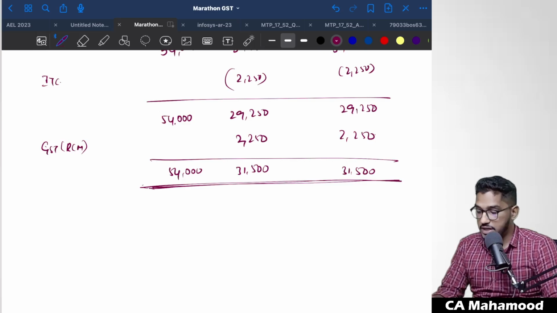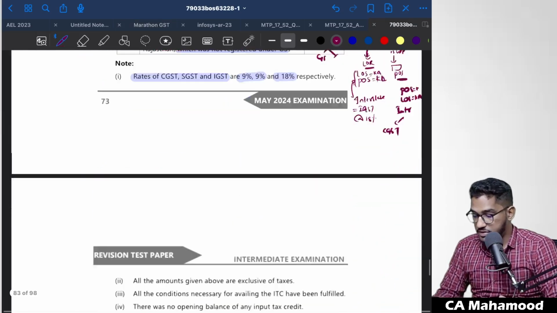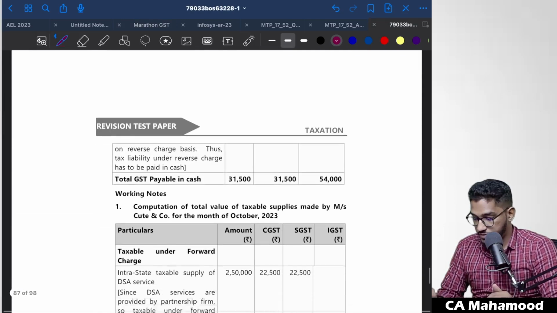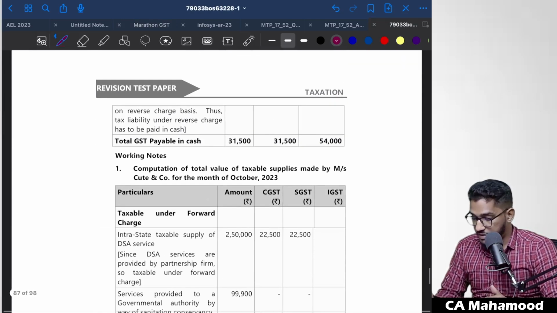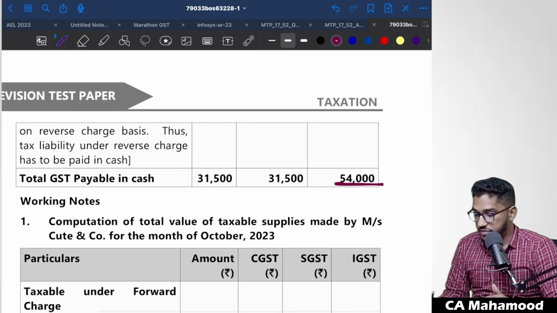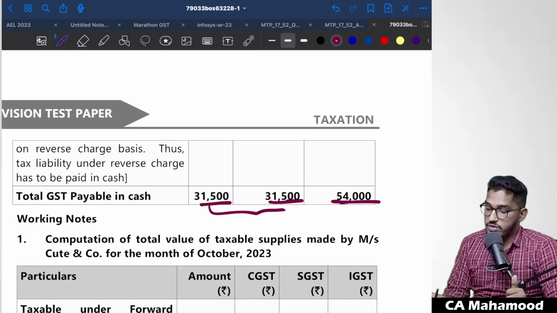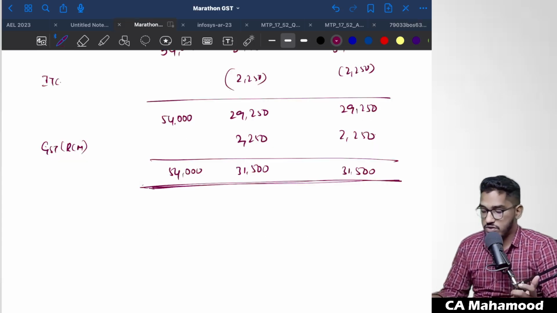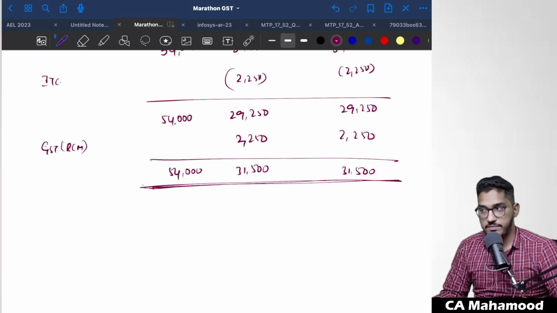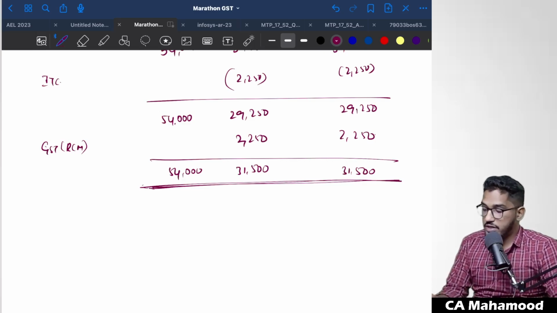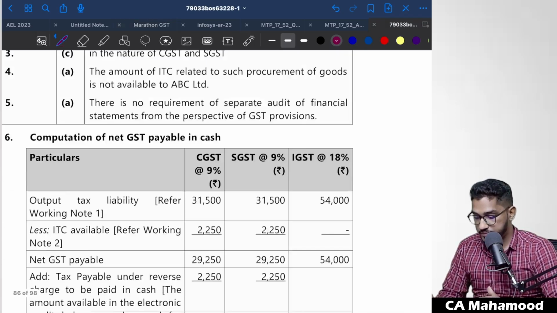Clear? Able to understand? The same thing you'll be able to find in the answer. If you have a look at the answer, the final conclusion, how much amount you have to pay in cash? 54,000 rupees of IGST, 31,500 rupees of CGST and SGST. So this is what finally you have to pay in cash. That's what the question required. We have solved it. Understood? Right, so let's have a look at the next few questions.